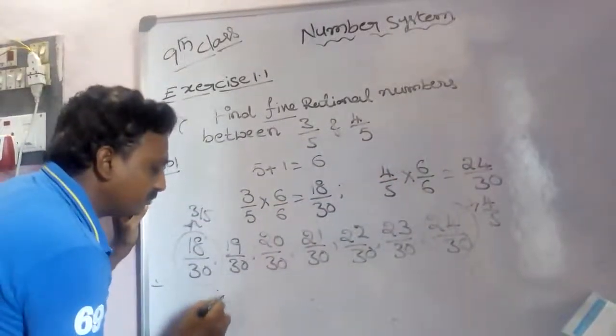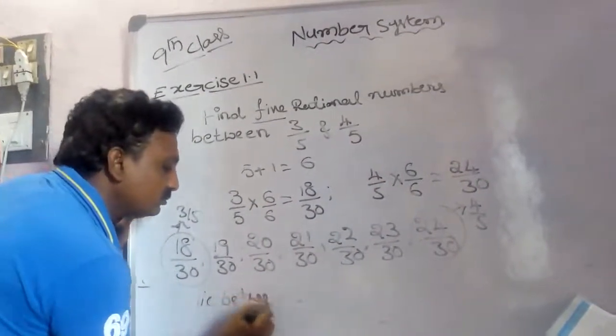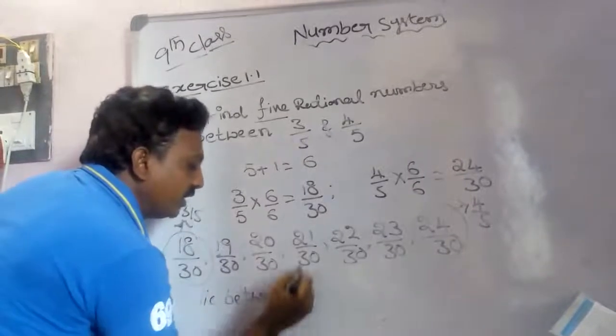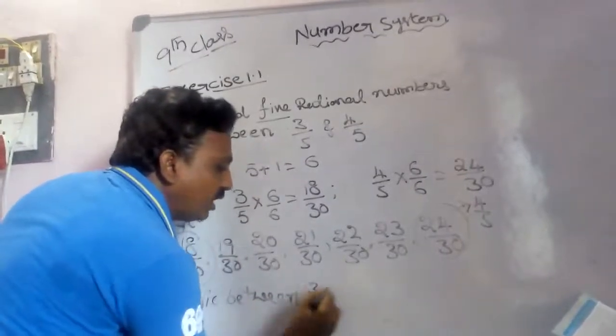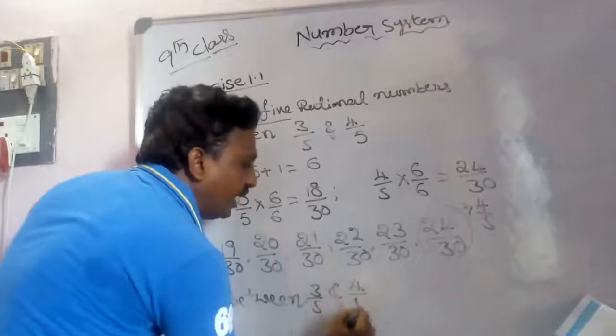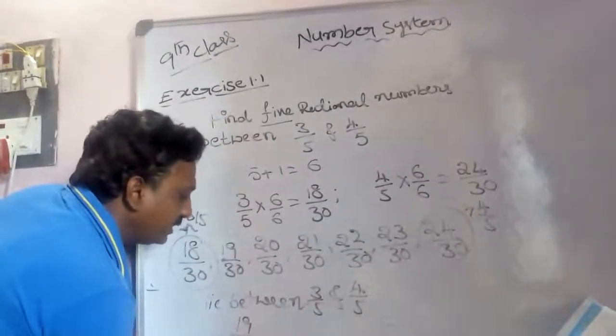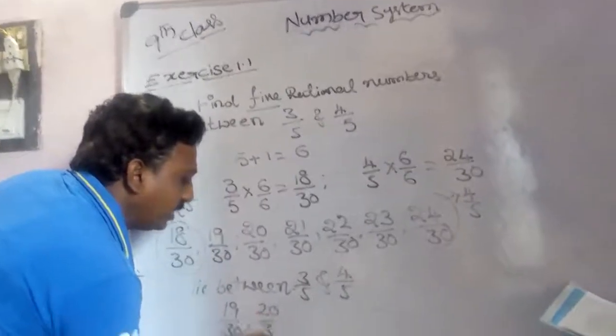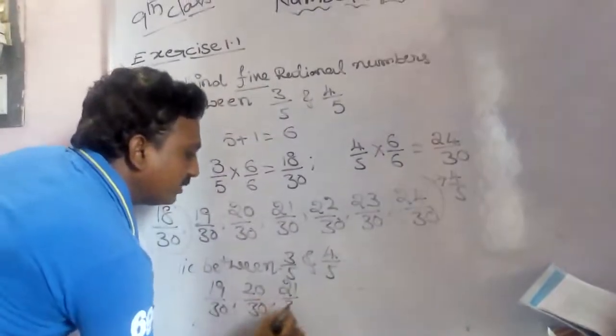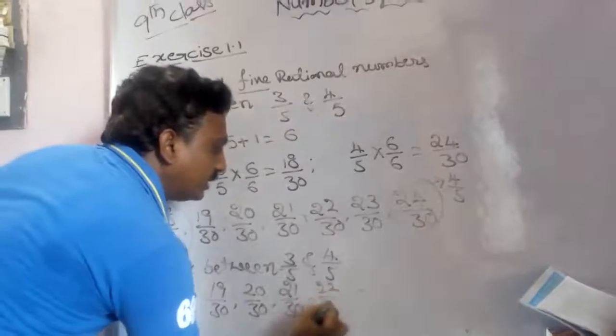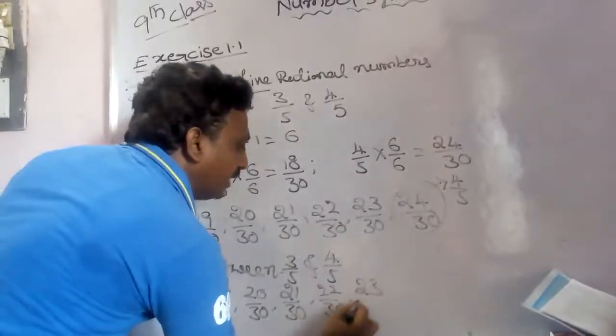The 5 rational numbers lying between 3 by 5 and 4 by 5 are 19 by 30, 20 by 30, 21 by 30, 22 by 30, 23 by 30.